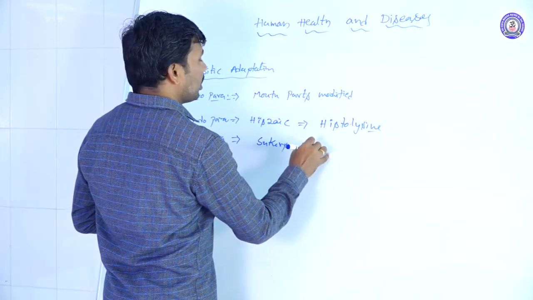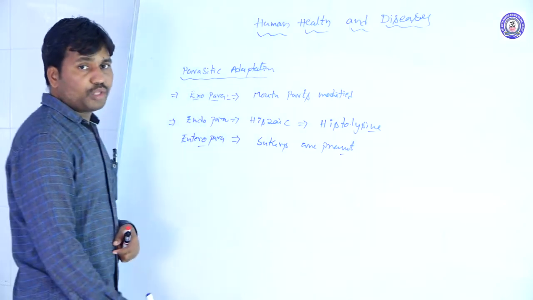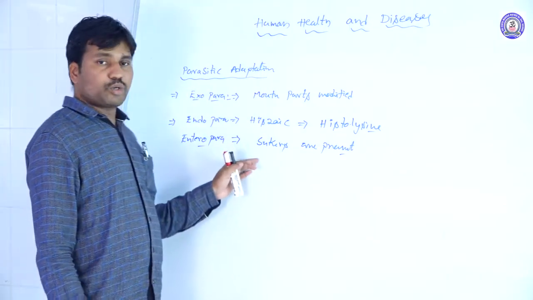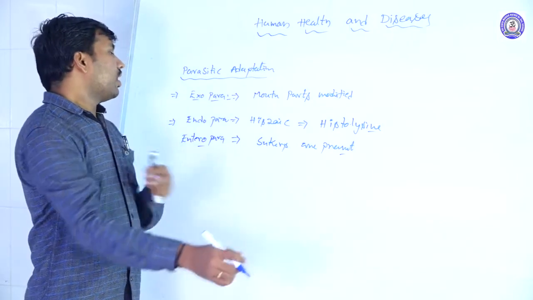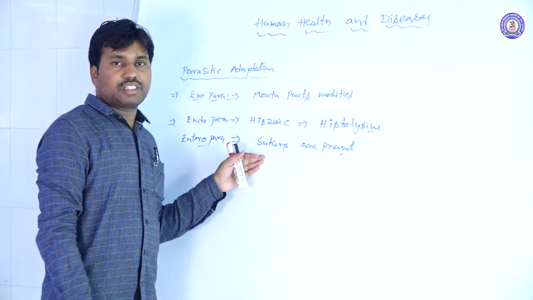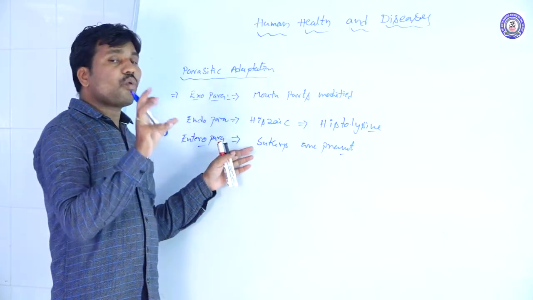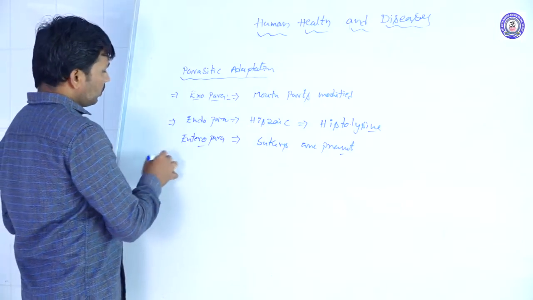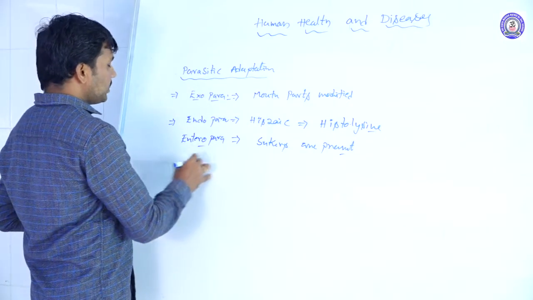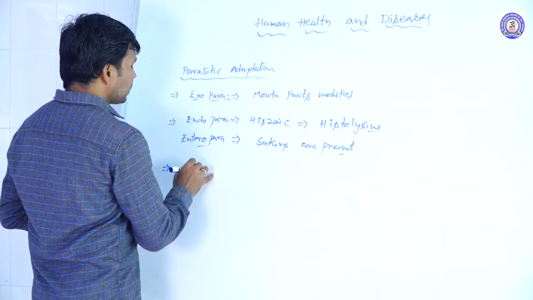Here mostly suckers are present, and teeth are present in these parasites. For example, Taenia solium and Ascaris. These have suckers to attach to the walls of the intestinal structures. So these are the enteroparasites.